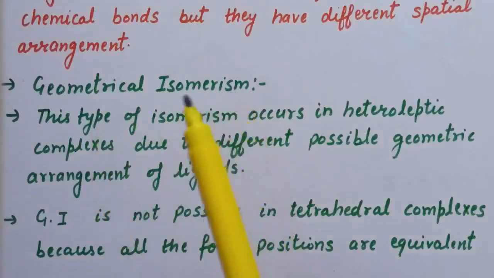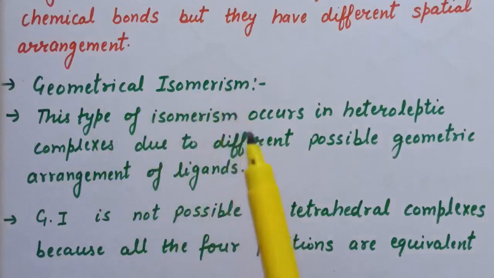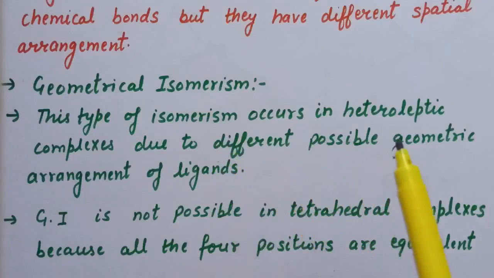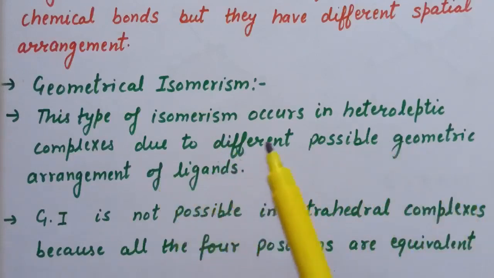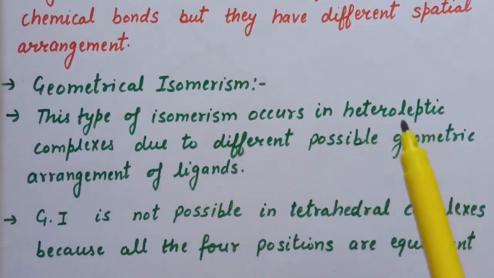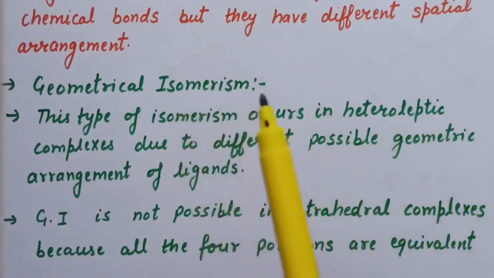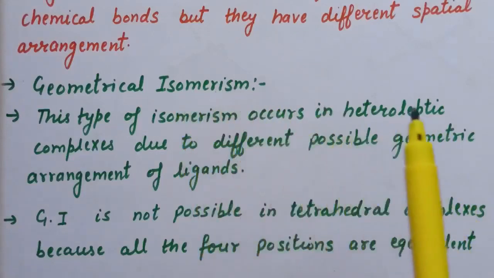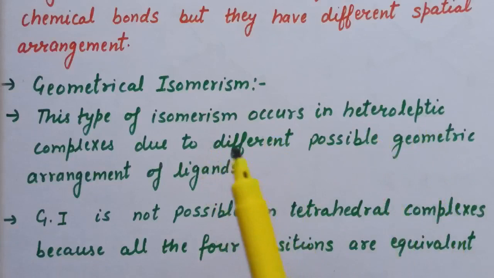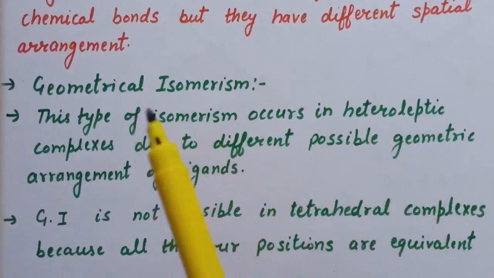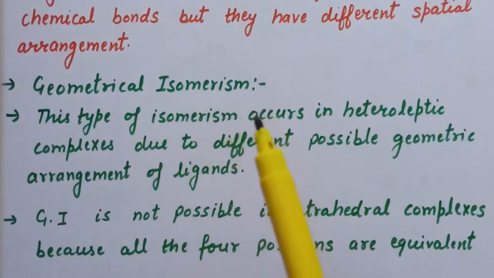Geometrical isomerism, this type of isomerism occurs in heteroleptic complexes due to different possible geometric arrangements of ligands. Now what are heteroleptic complexes? Heteroleptic complexes are those in which we have more than one type of donor atoms. So geometrical isomerism takes place in heteroleptic complexes due to different possible geometric arrangements of ligands. And in geometrical isomerism we have two types: cis isomerism and trans isomerism.